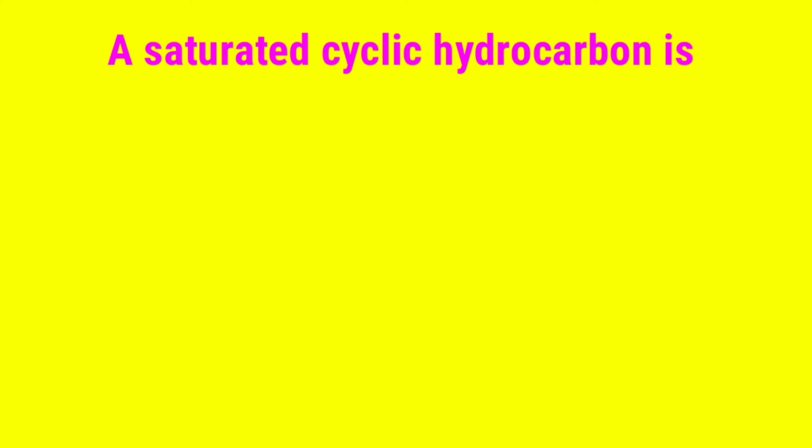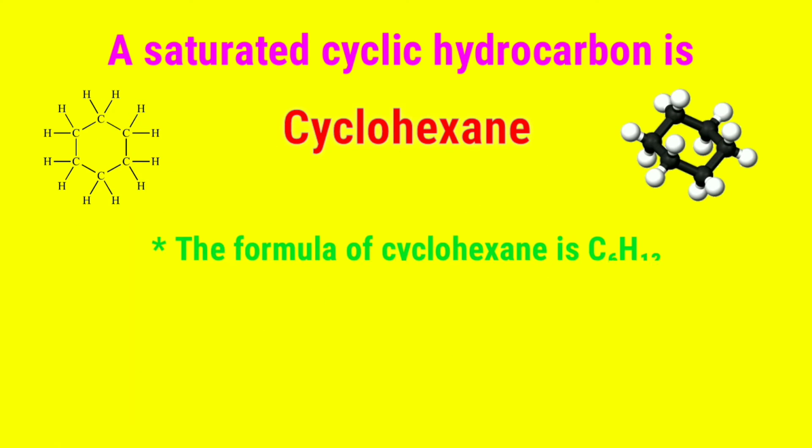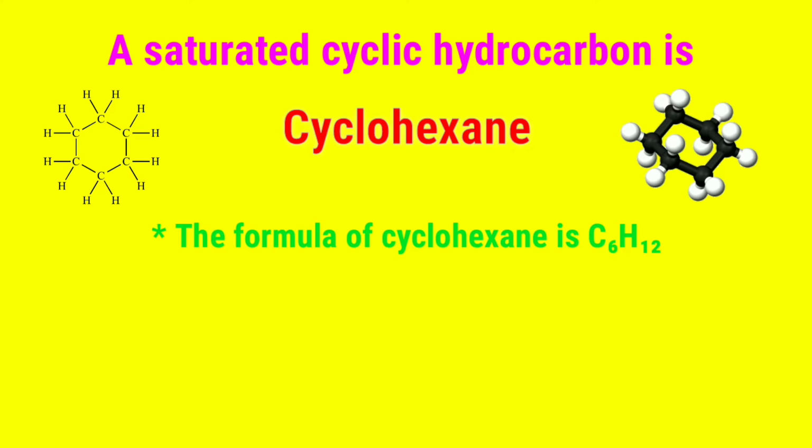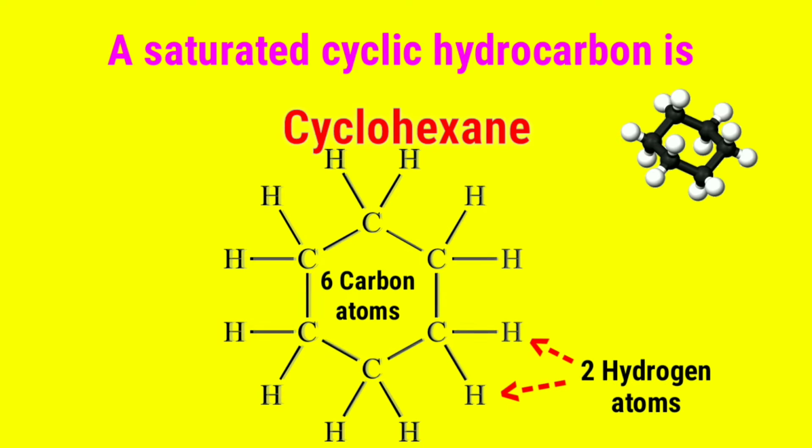A saturated cyclic hydrocarbon is cyclohexane. The formula of cyclohexane is C6H12. A molecule of cyclohexane contains 6 carbon atoms arranged in a hexagonal ring with each carbon atom having 2 hydrogen atoms attached to it.